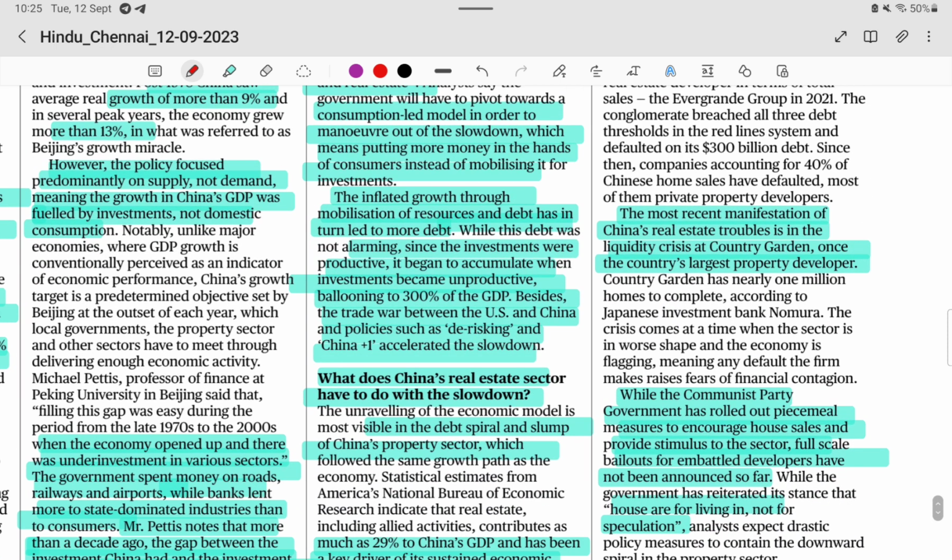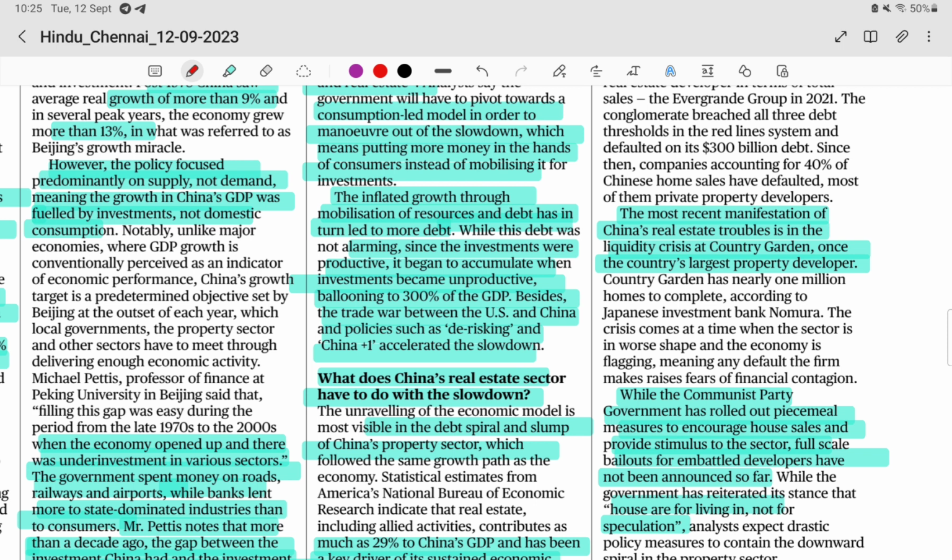After the zero COVID-19 policy, China also faced a lot of problems with other countries like the US. The US banned some industries, and India also banned some industries. There is also a trade war between the US and China, with more tariffs imposed on both sides.